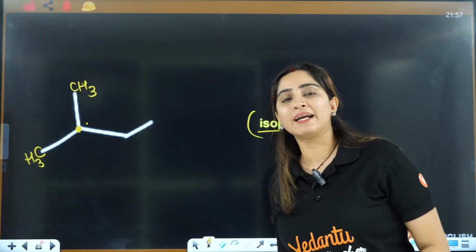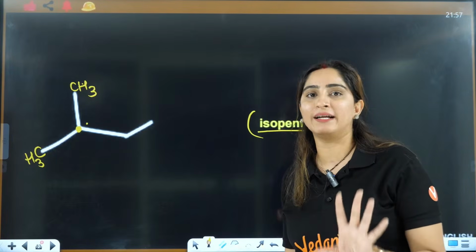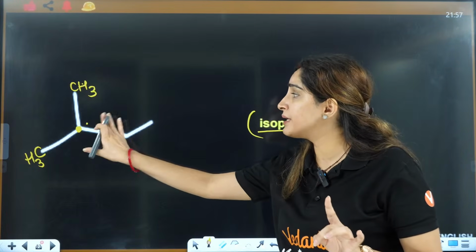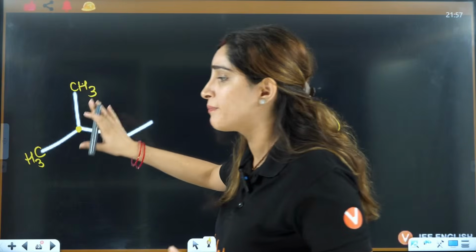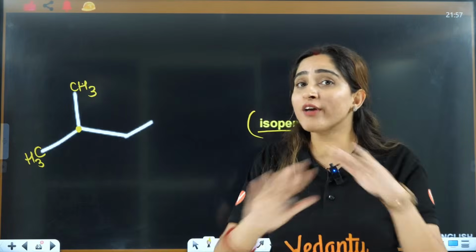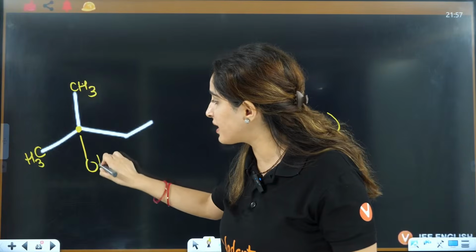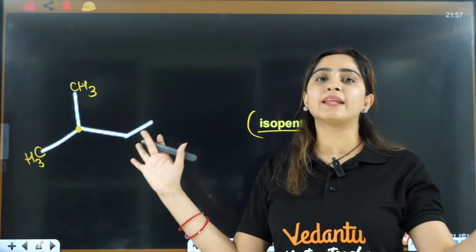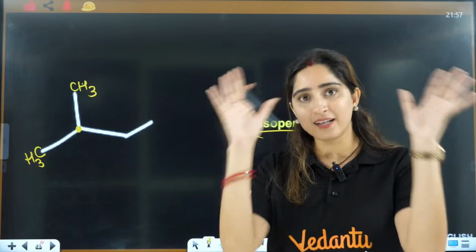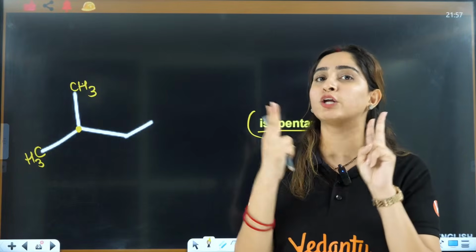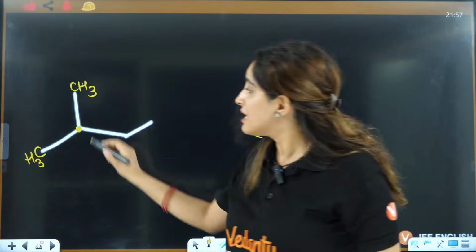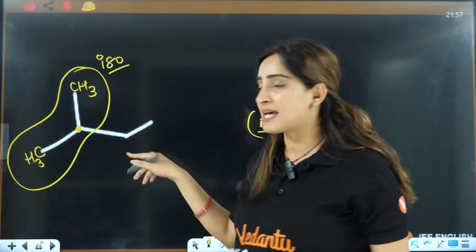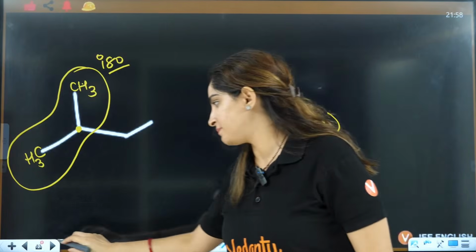Instead of simple pentane, you have written isopentane because here you have a carbon which is connected to two more methyl groups. I am nowhere saying that the functional groups should be connected here. I am saying a carbon should be there in that compound which is connected to two methyl groups. That is the main thing. This particular is called iso. This is iso because it has 5 carbons, so it is isopentane, right?